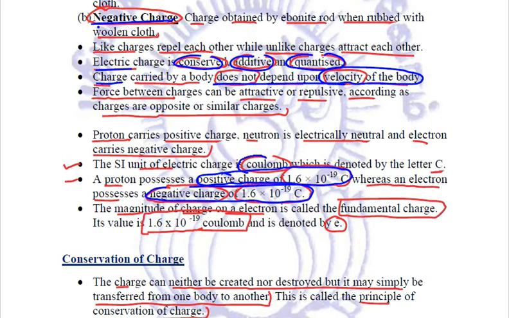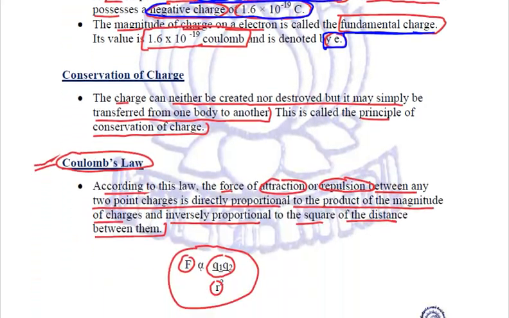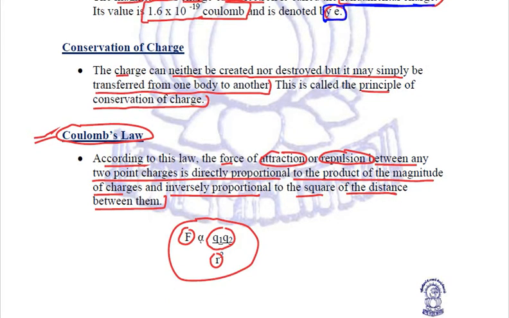SI unit of charge is coulomb. Charge on electron is called fundamental charge, denoted by small e. Conservation of charge, just to read, charges can neither be created nor be destroyed, only can be converted from one body to another.